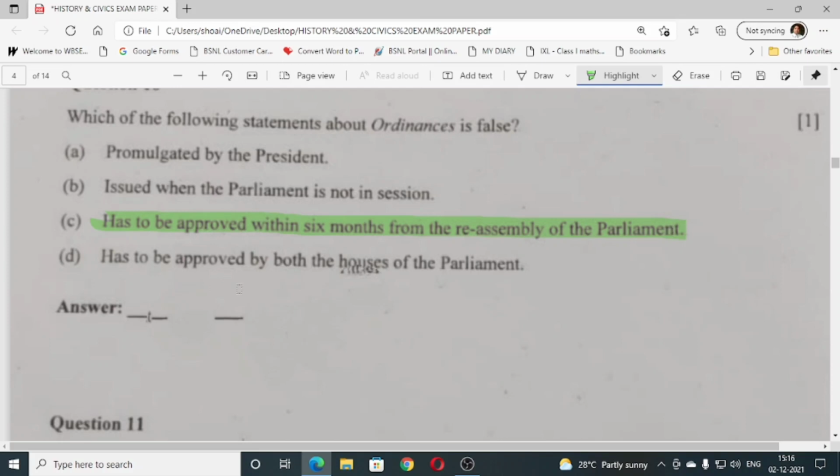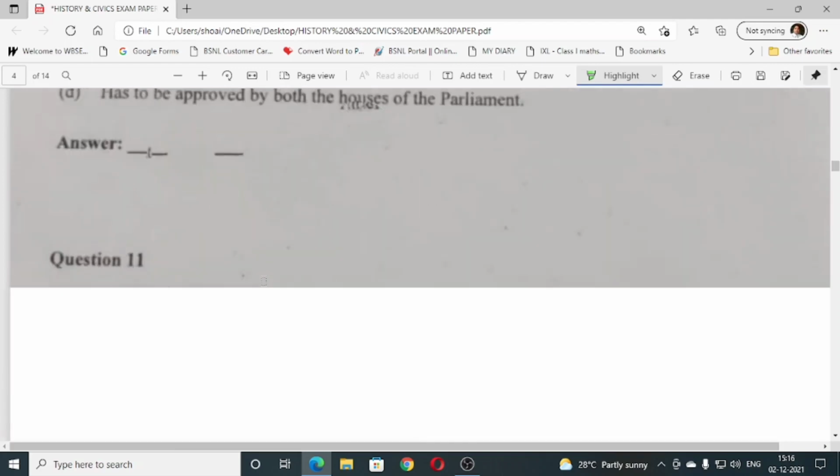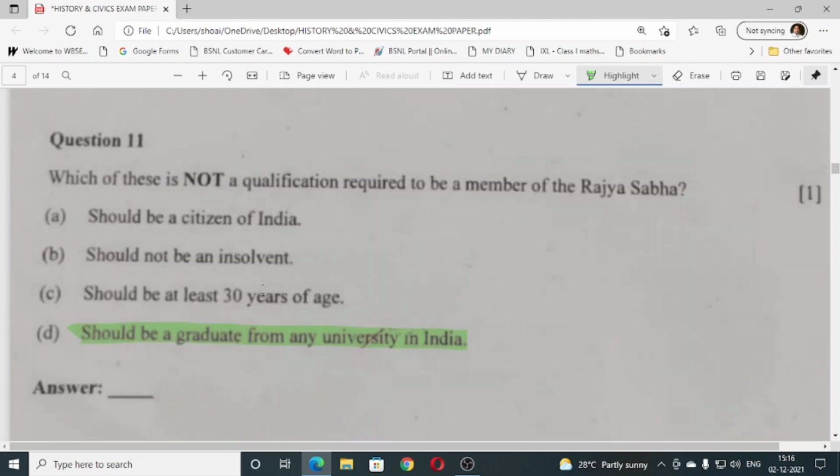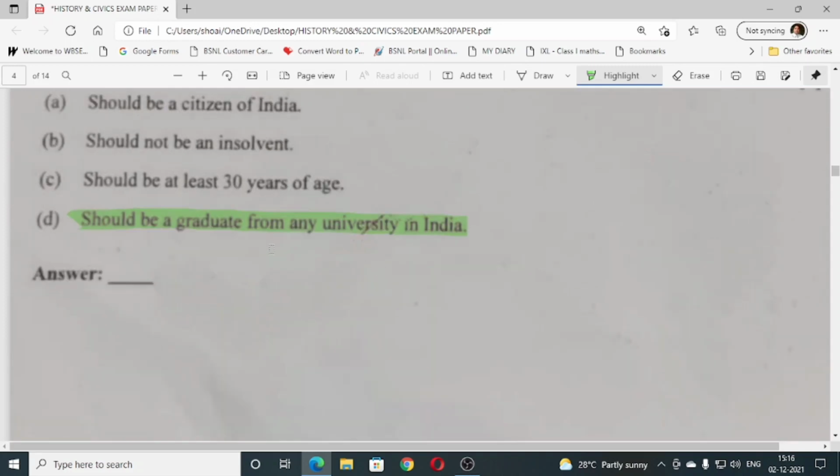So what is ordinance? We know it is a temporary law. Permanent ordinance, that is also correct. C is the right answer for this question. Question number 11, which of these is not a qualification required to be the member of Rajya Sabha? D, should be a graduate from any university in India. This is the one.